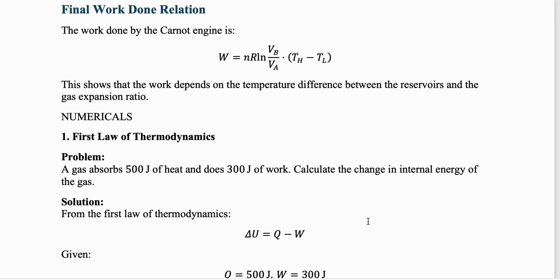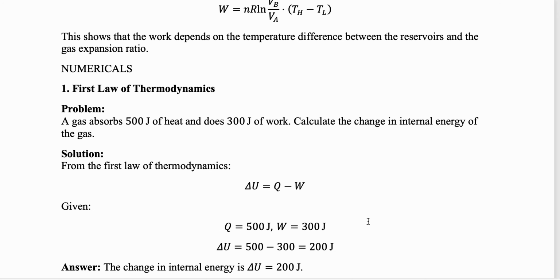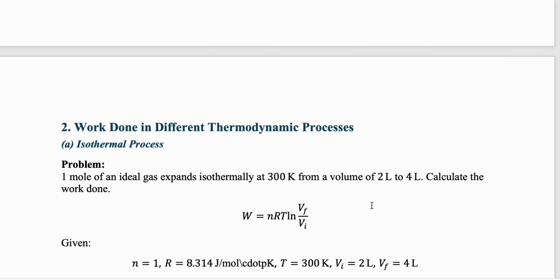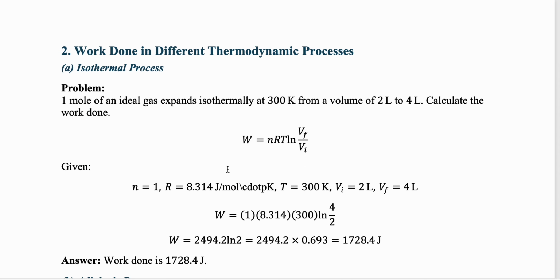Next we basically have some numericals. We are going to talk about the first law of thermodynamics numericals. We have already seen these problems. Yes, I've already shown this to you. This might be a question: what is the work done in an isothermal process? Different parameters, but you need to remember this relation. That's it. And you should know what these terms are.